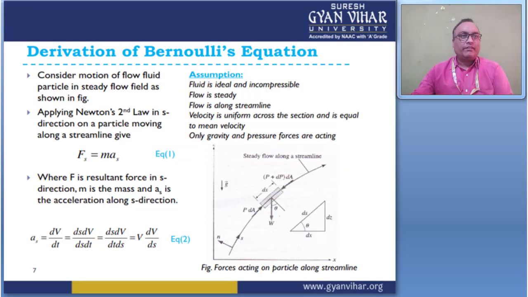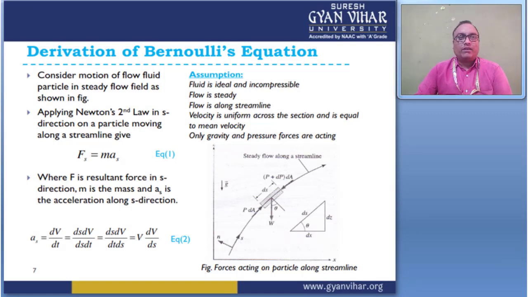This is the derivation of Bernoulli's equation. For the derivation, we first consider the assumptions of the Bernoulli equation. First, the fluid is ideal and incompressible, which is where Bernoulli's equation is applicable. The flow is steady in nature, and the flow is along a streamline, meaning all fluid particles follow the streamline pattern.